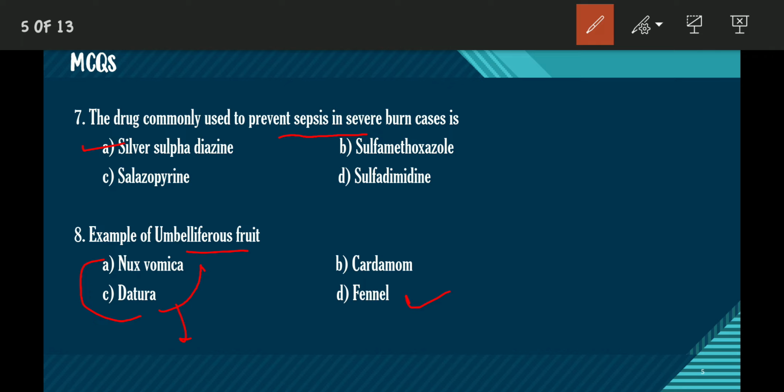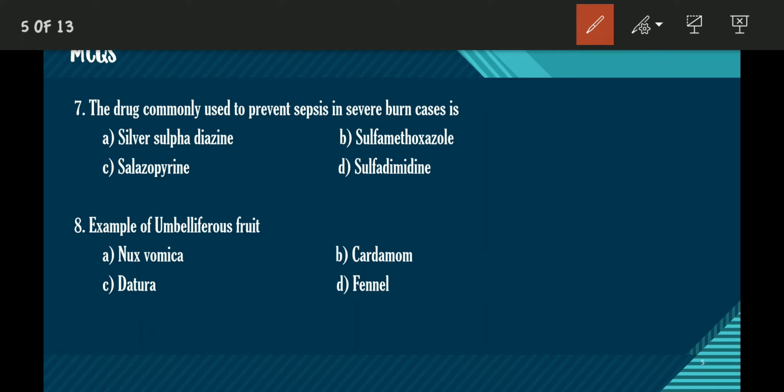Do you know the scientific name of cardamom? If you know, please let me know by writing it in the comment box. Okay, so the answer for this question is option D, fennel. Let us move to the next question.